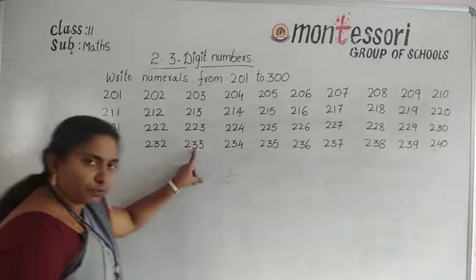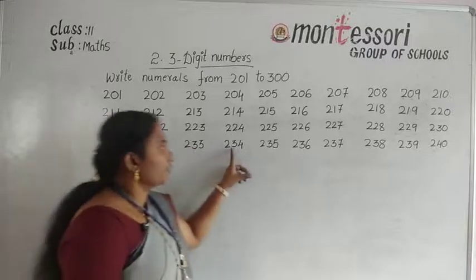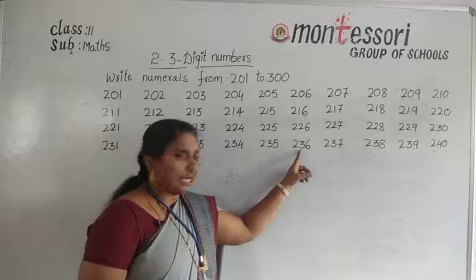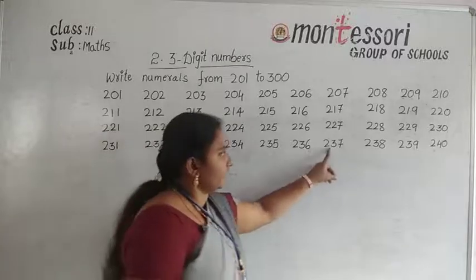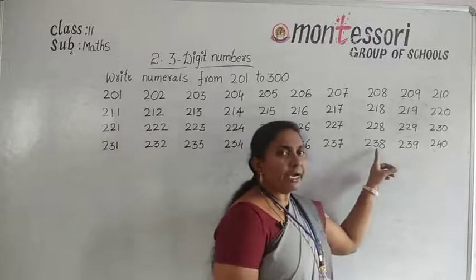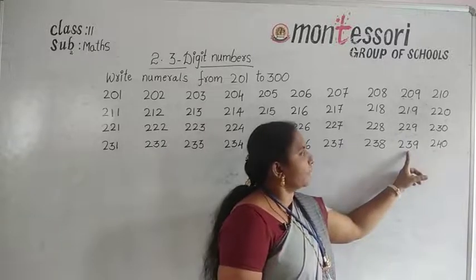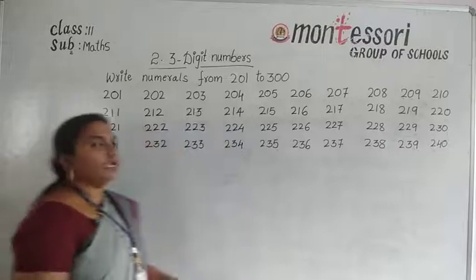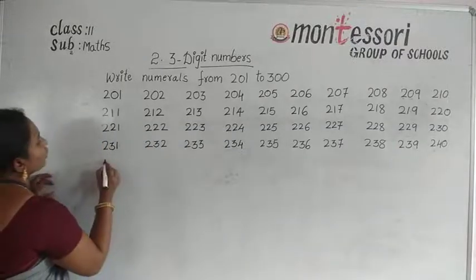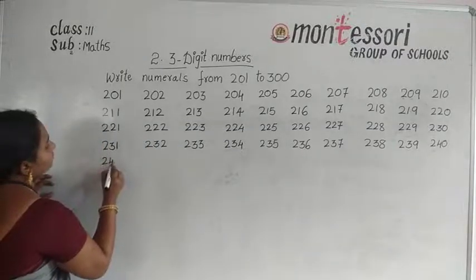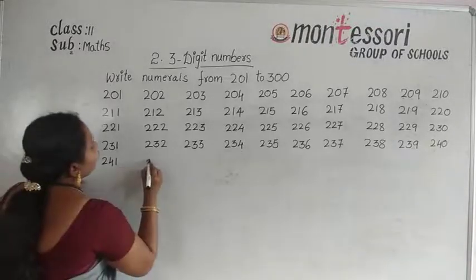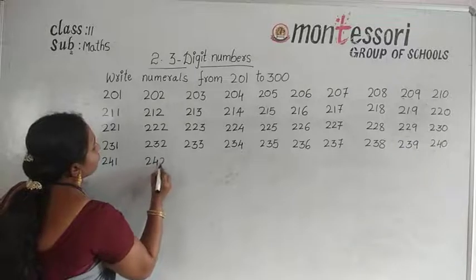231, 232, 233, 234, 235, 236, 237, 238, 239, 240. Okay, and next start with 241. And next one 242.